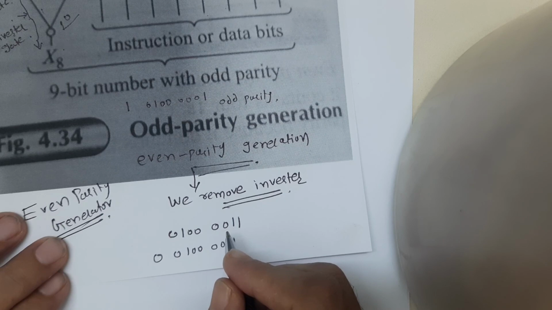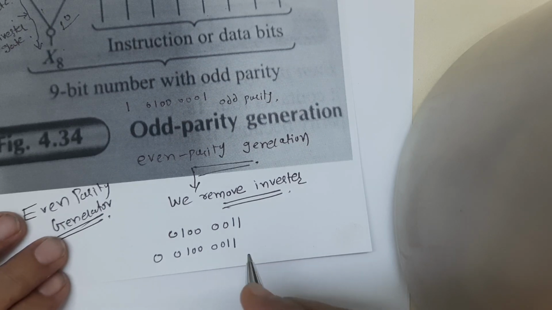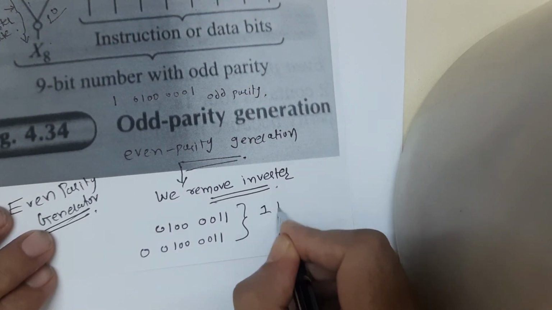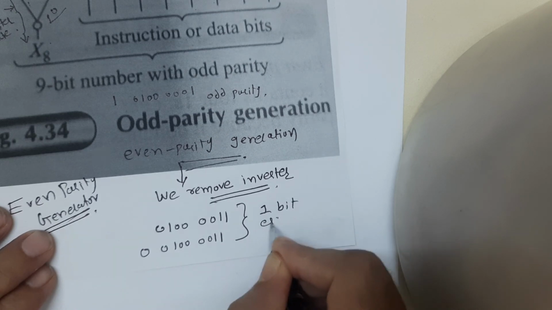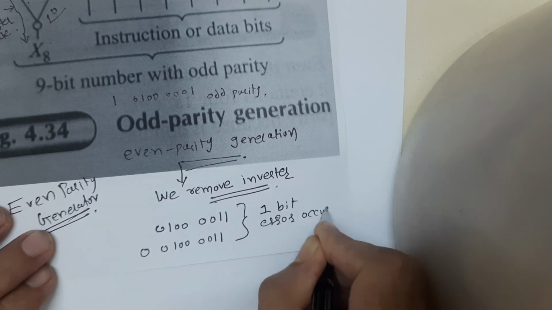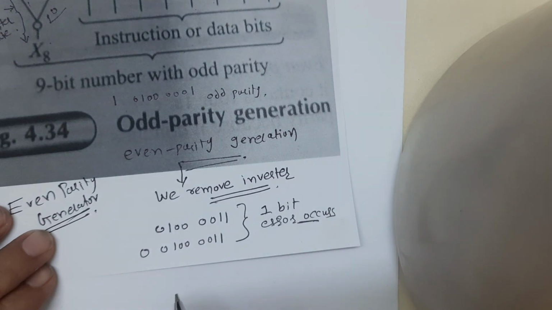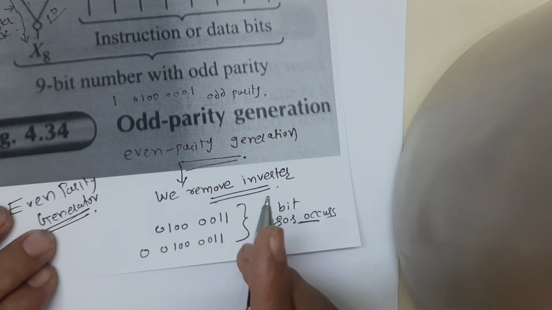On the other hand, if a 1-bit error occurs, then what happens? The 1-bit error creeps into the transmitted data, the odd parity checker will have a low output, indicating the received data is invalid.